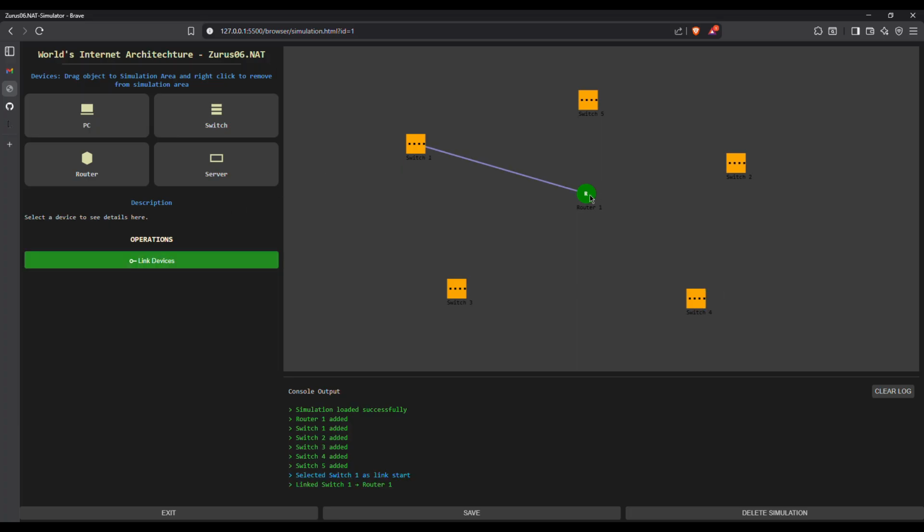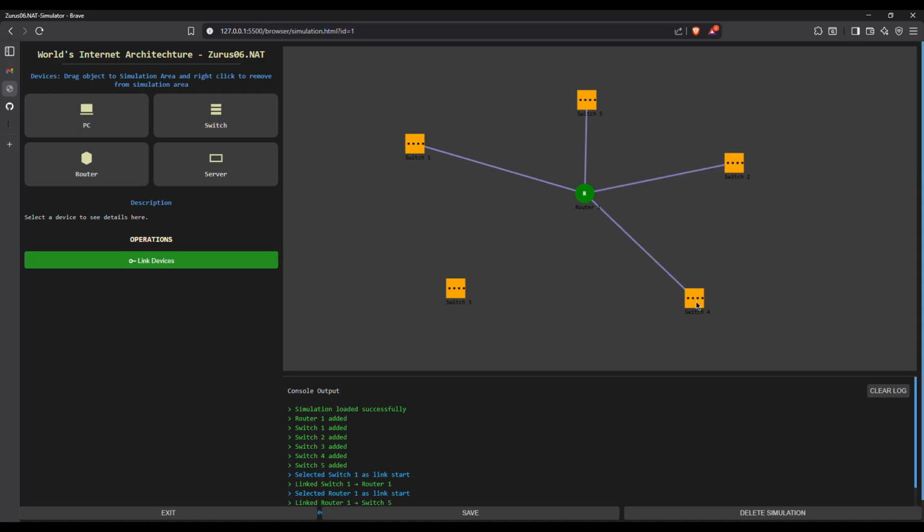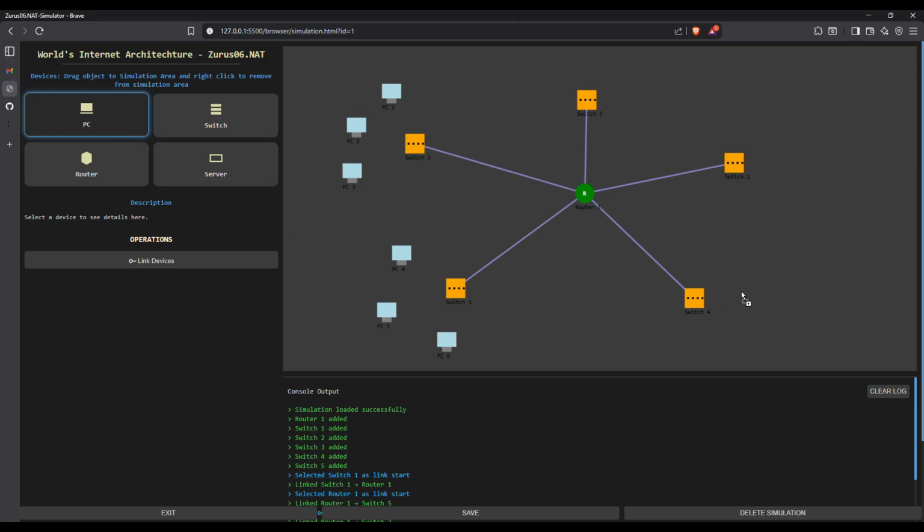We link the switch to the router. We just link all of them. The order does not matter whether you link the router to the switch or the switch to the router. It's still the bi-directional connection we all know about. So now let's just create a little LAN around each of these switches, just like a Cisco lab that we all know about. So I also created PCs around this switch to create like a LAN, and I'll do that. But then maybe for this guy, let's say this guy is like the demilitarized zone in networking. I want to keep all our main servers behind this switch.